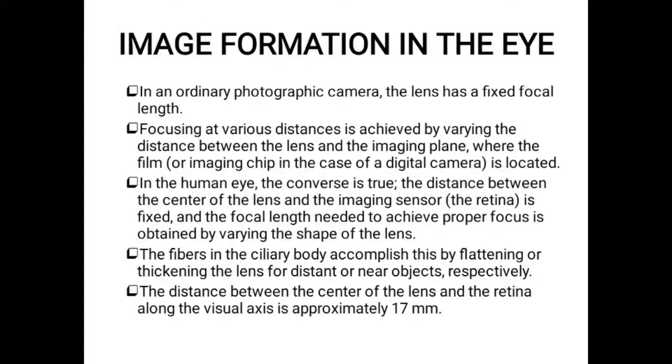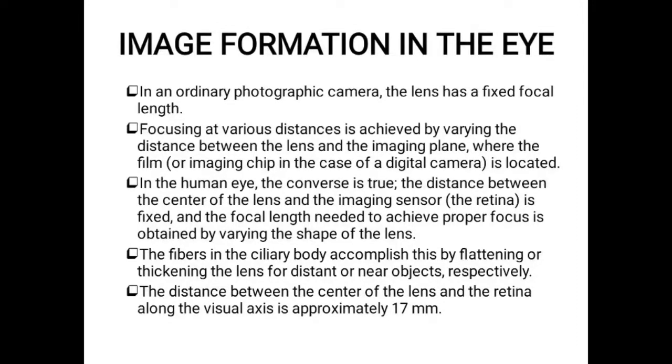The fibers in the ciliary body accomplish this flattening or thickening of the lens for distant or near objects respectively. As I already said, the fibers in the ciliary body hold the lens in a particular position, and based on the fibers our lens is able to flatten or thicken.